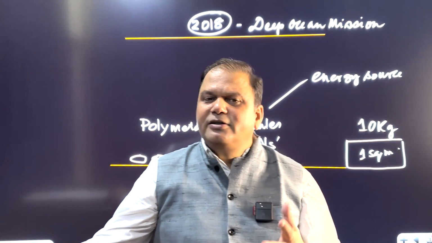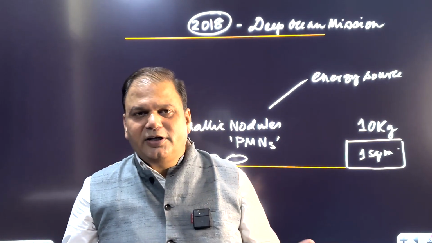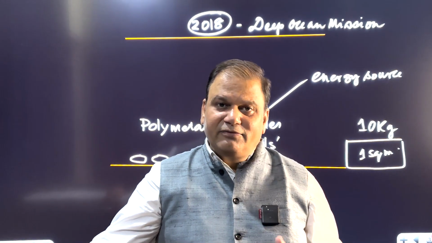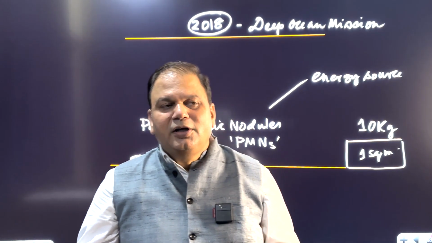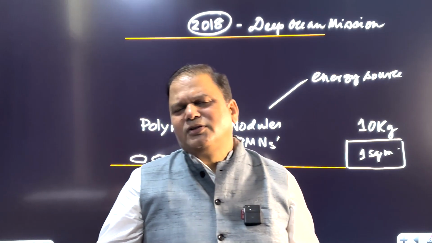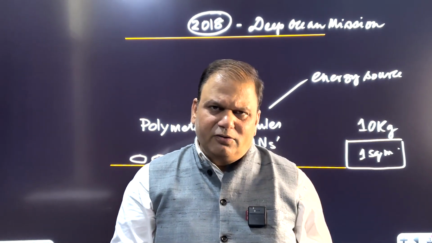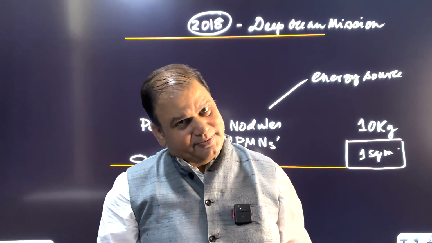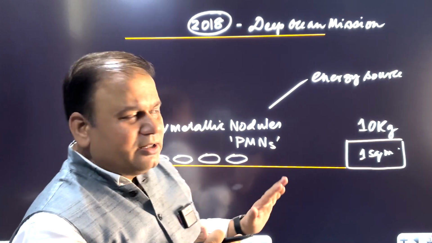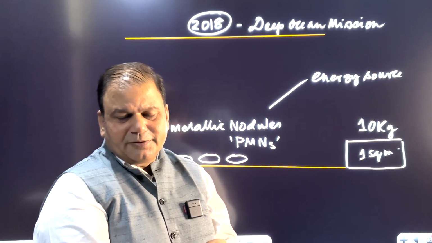For this purpose, the International Seabed Authority, which is based on UNCLOS, the UN Convention on the Law of the Sea, allocated 75,000 square kilometers of the central Indian Ocean bed to India. That was another initiative taken by the government of India.